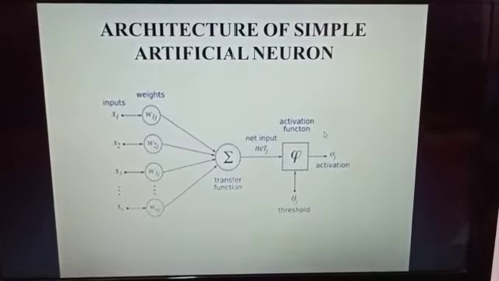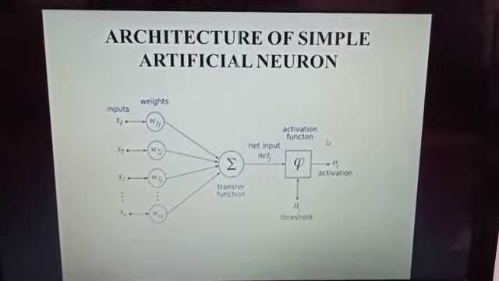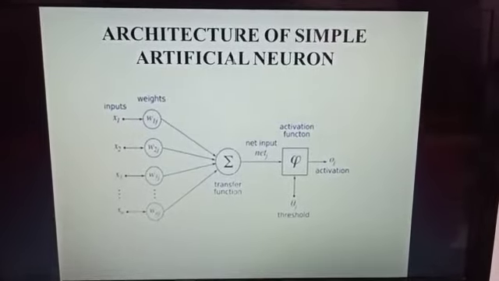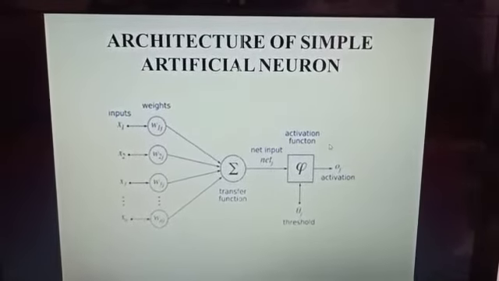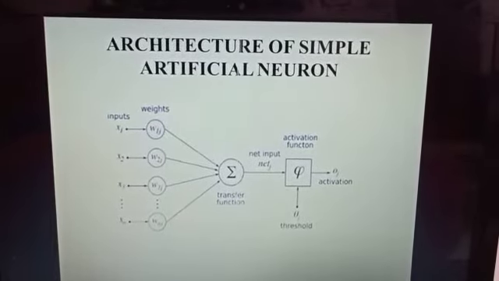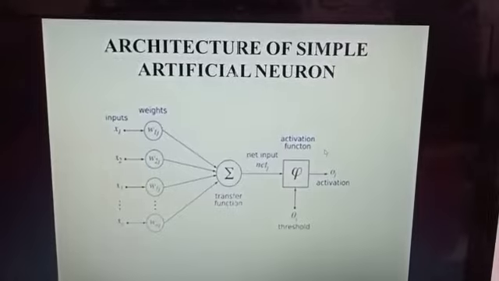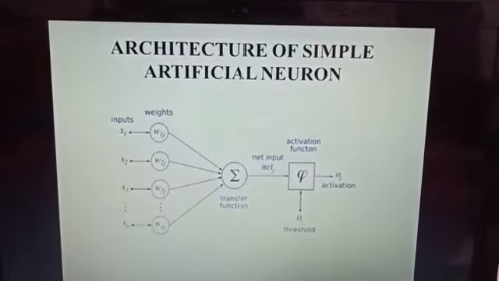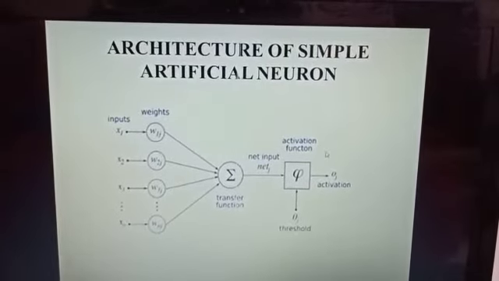Artificial neural network has a large number of highly interconnected processing elements called nodes or units or neurons, which usually operate in parallel and are configured in regular architecture.